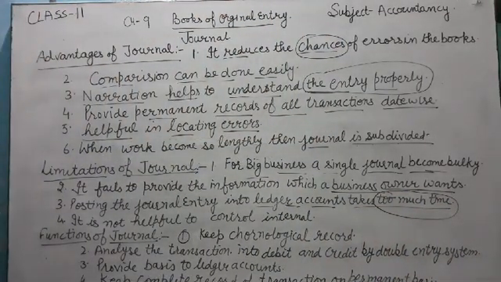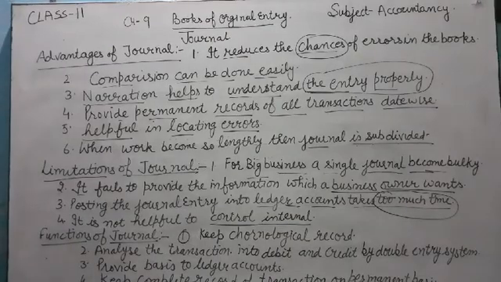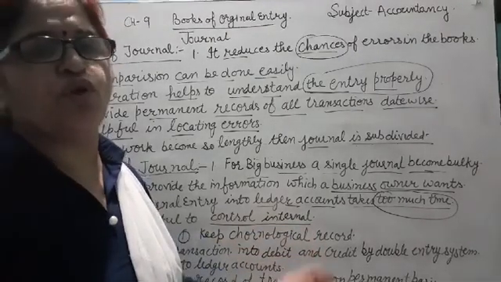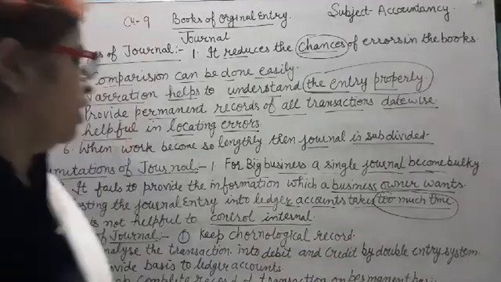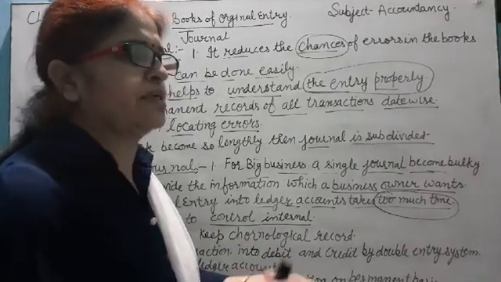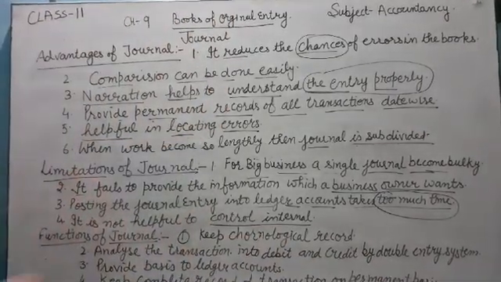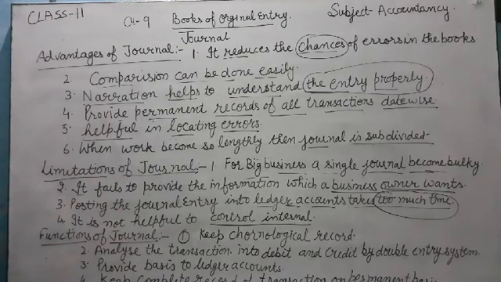The next limitation is that it is not helpful to control internal affairs. It is only a record of the business transactions, but it is not helpful to control the business internally on expenses, income and wastage. So these are the limitations of journal.